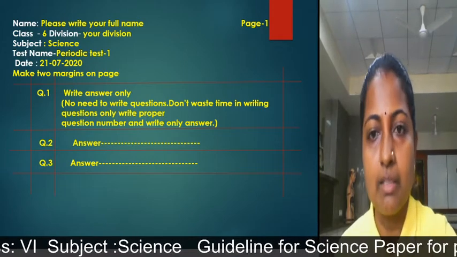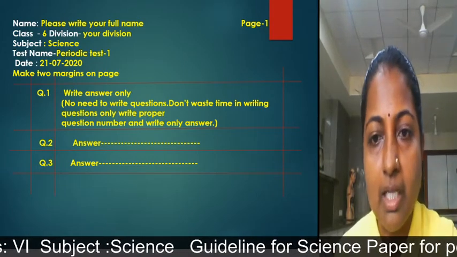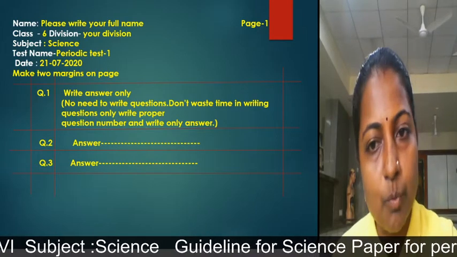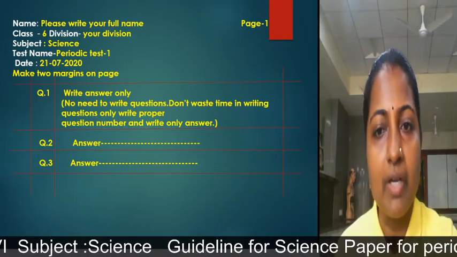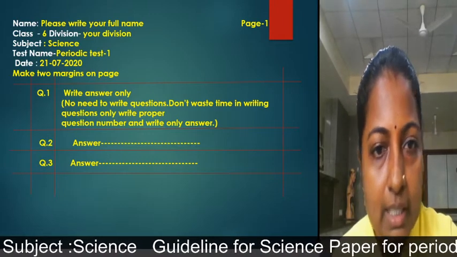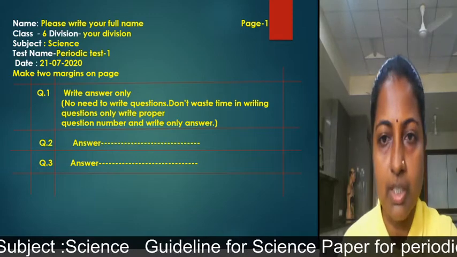And write answers according to keywords and key points. If a definition is there, write it in a proper sentence. If answers are there, write them properly. For question number 2, whatever the answer is, write that. No need to write questions.